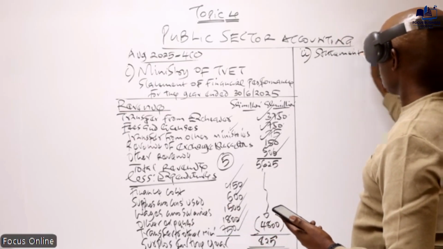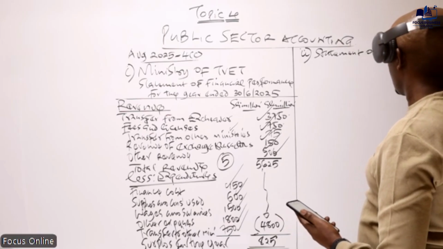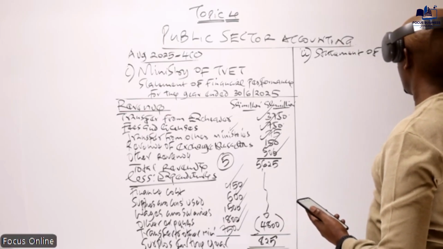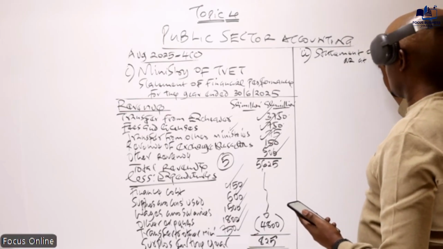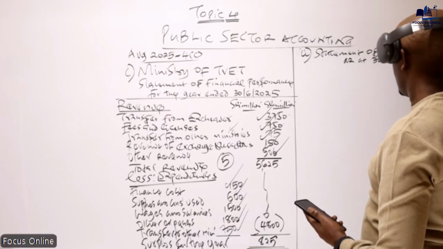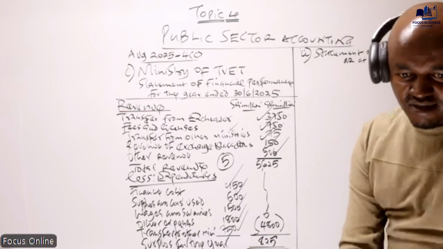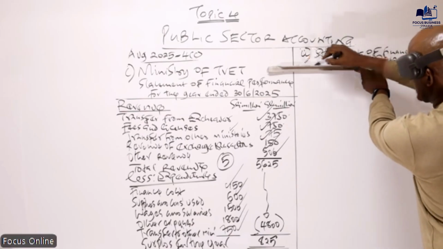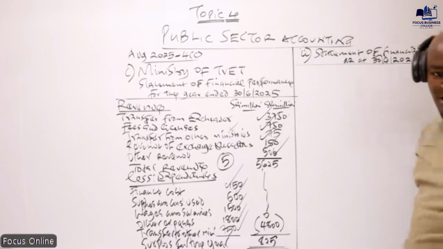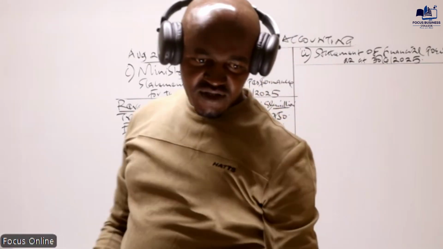Statement of financial position as at 30th of June 2025. Now, basically, I've said we prepare this one based on the accounting equation.